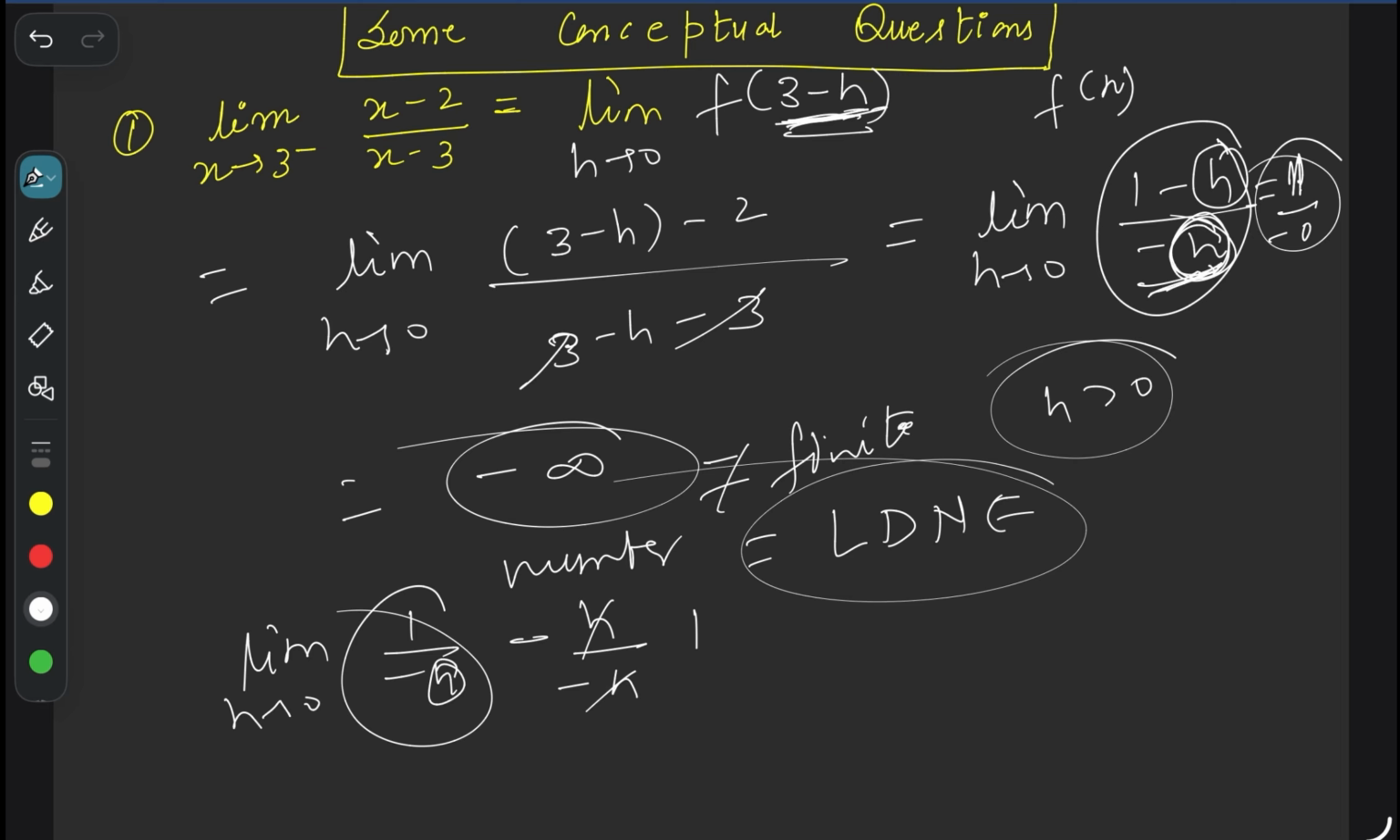And here 1 minus h, as h tends to 0, this is again minus infinity minus 1. This is equal to minus infinity. Got it? So ultimately this limit is minus infinity, which means it does not exist.